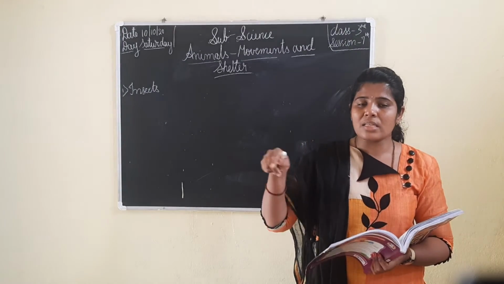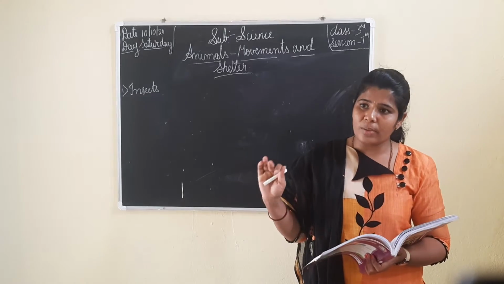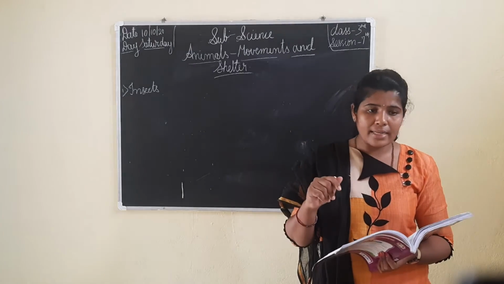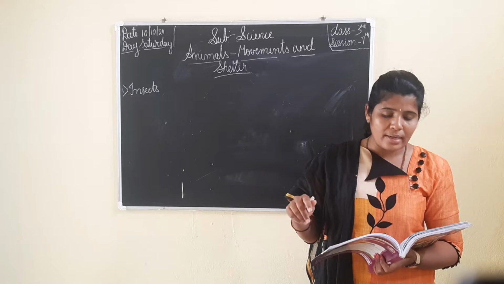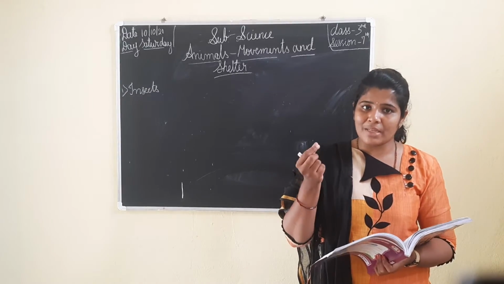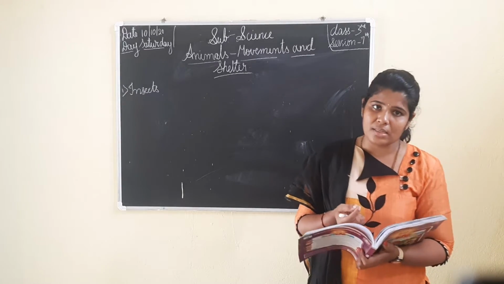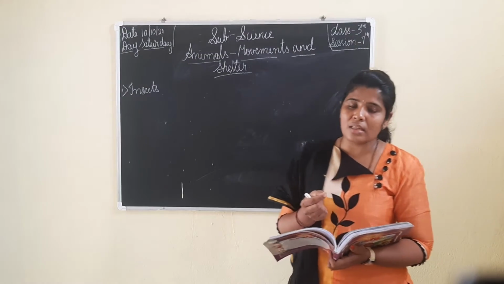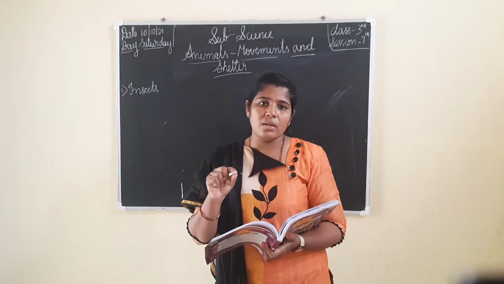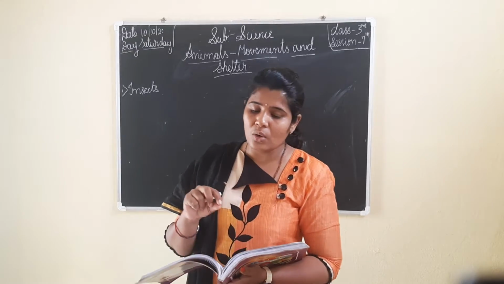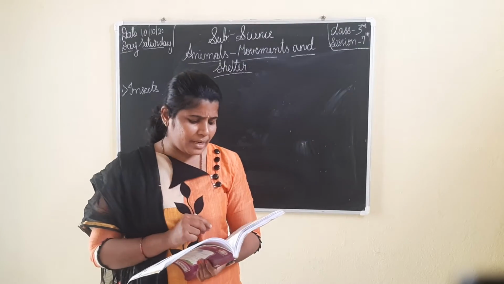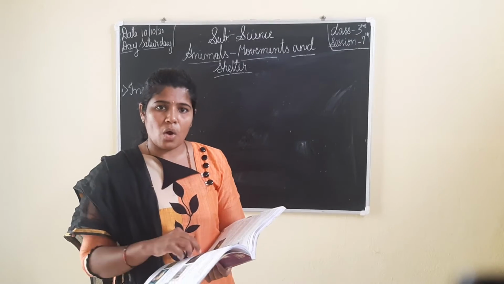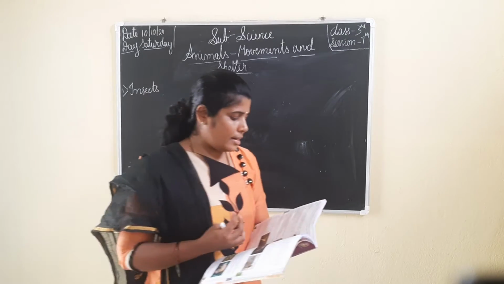You have seen that there are three pairs of legs, which means six legs. For example, fleas are present in the hair, bed bugs are small insects present in beds, and termites are the eaters of wood. They move on the ground with the help of their six legs.